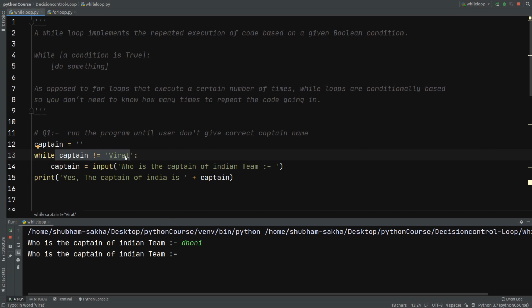Dhoni not equals to Virat. True, Dhoni is not equals to Virat. So again it has asked who is the captain of Indian team. And if I just give Rohit, again the condition is true because Rohit is not equal to Virat, and this logical operation is giving true.